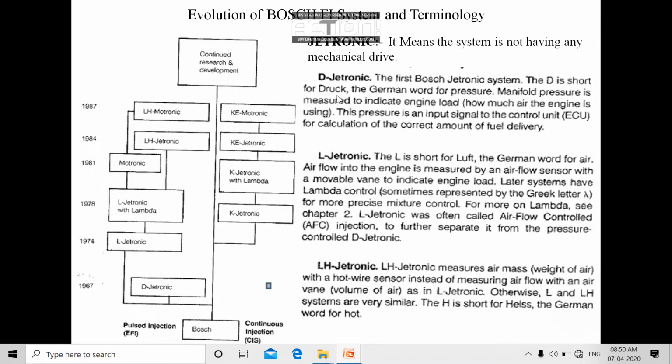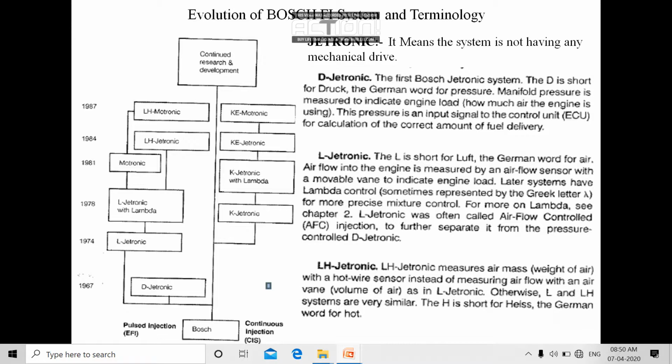Now the next terminology, DJ-tronics. DJ-tronics is another term they use to represent the technology. Here the first term D represents Druck, a German word for pressure. Under this technology, they use a manifold pressure sensor in order to calculate the overall load on the engine.